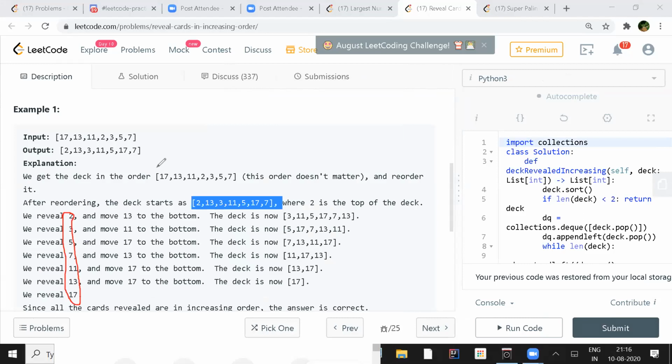Okay, I think overall, at the surface level, you have to print the array in a waveform. Like if one is increasing, then decreasing, again increasing, decreasing, a waveform should be there. Like 2 is smaller, then 13 is greater, again 3 is smaller, 11 is greater, 5 is smaller, 17 greater, and then this. So actually, what Sonia says is right.